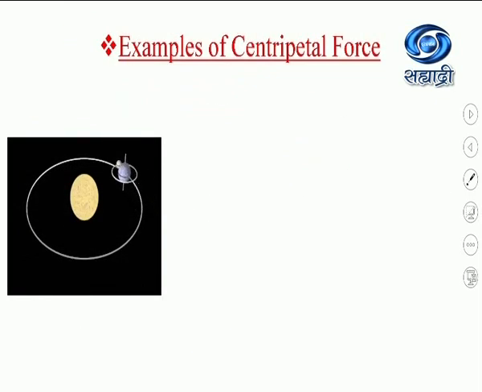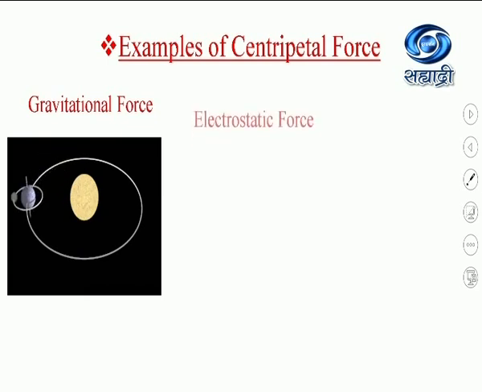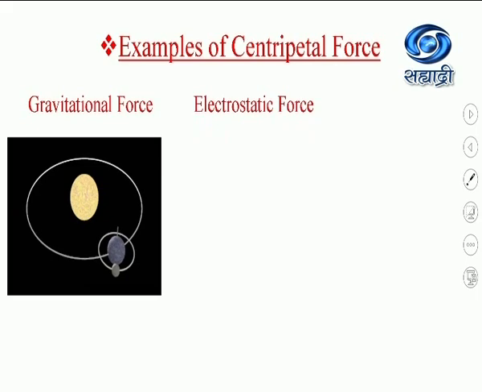Now, next we will see how it is a type of real force. See, when the moon is revolving around the earth, and at the same time the earth is revolving around the sun, the necessary centripetal force required for this circular motion of the moon or earth in the orbit is given by the gravitational force of attraction between the earth and the sun, or between the moon and the earth. So we can say that here the centripetal force is in the form of gravitational force.